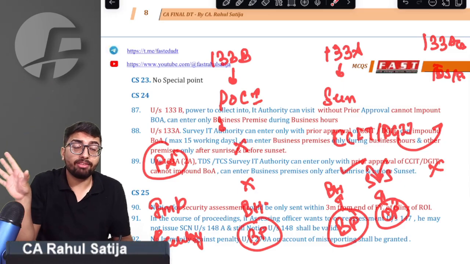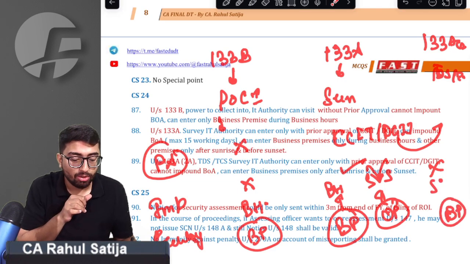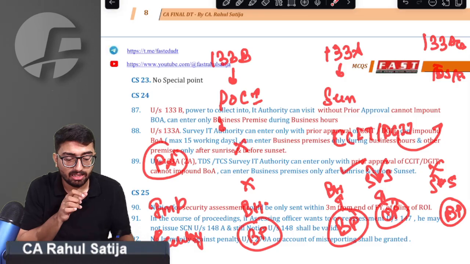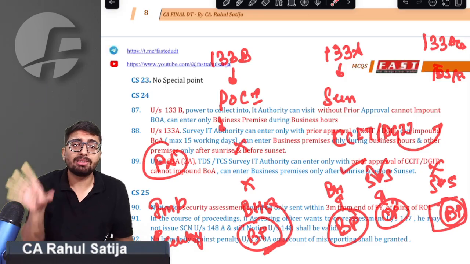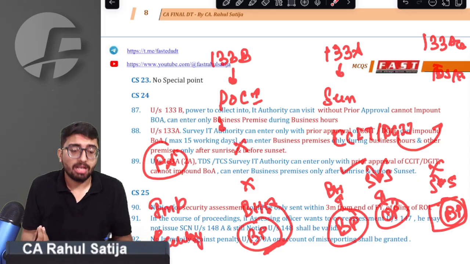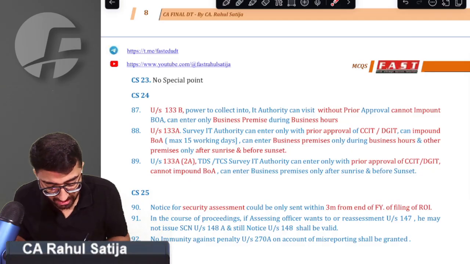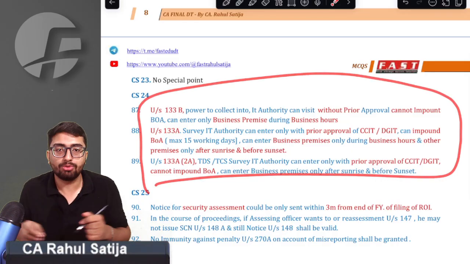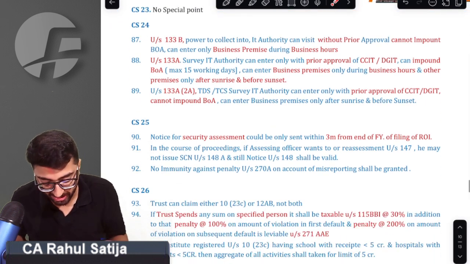And if they want to do a TDS survey, they can enter only business premises, and that too after sunrise and before sunset. Here comes an issue. Normally business premises means business hours, but in TDS survey it is after sunrise but before sunset. That is what confuses every student the most, and ICAI exploits this confusion and asks most questions from this topic only.